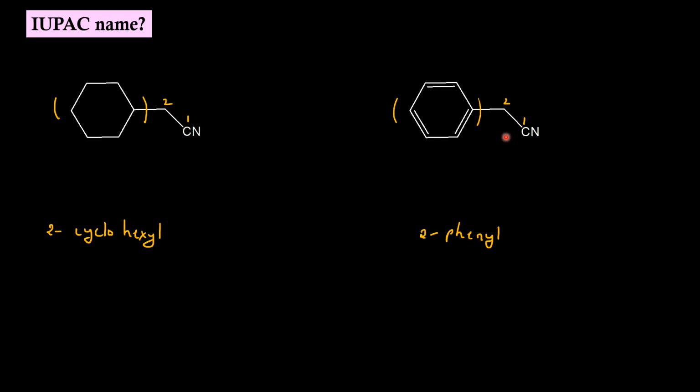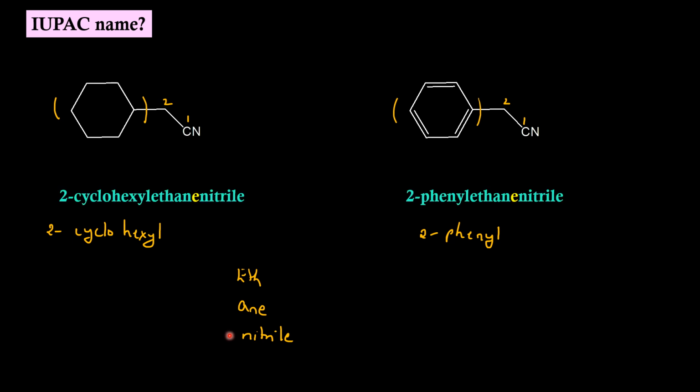Root word will be eth for both the cases. Connection between the carbon atoms in the parent chain is a single bond. So the primary suffix is -ane in both the molecules. Secondary suffix is nitrile. So the IUPAC name of the first molecule is 2-cyclohexyl ethane nitrile. And for the second molecule, 2-phenyl ethane nitrile.